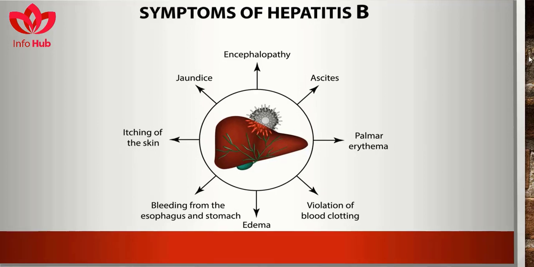Symptoms of hepatitis B contain jaundice, encephalopathy, ascites, pulmonary edema, violation of blood clotting, edema, bleeding from the esophagus and stomach, and itching of the skin.